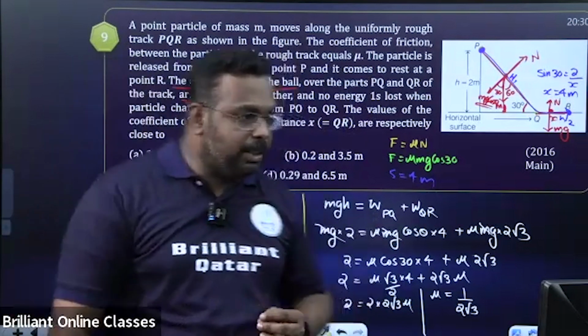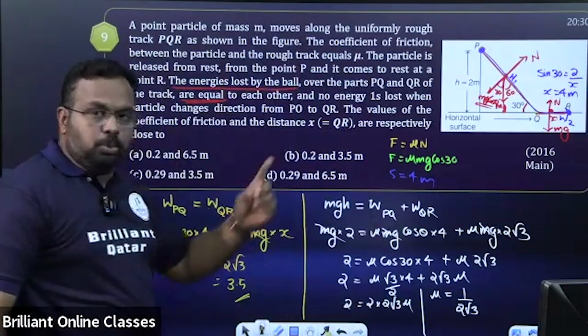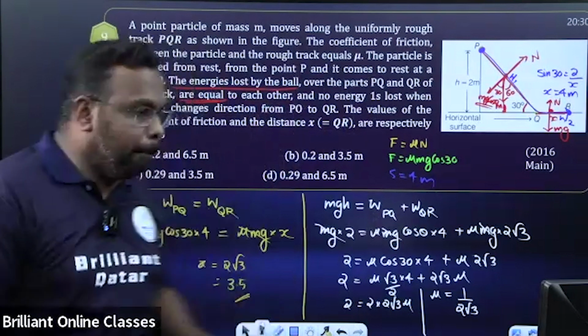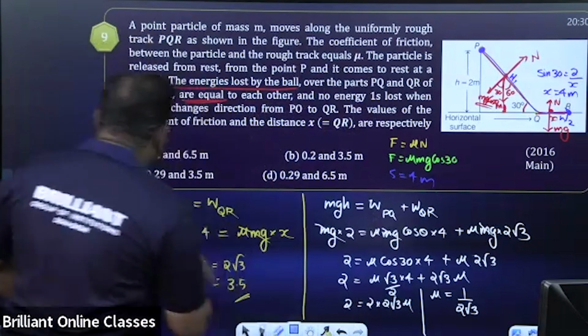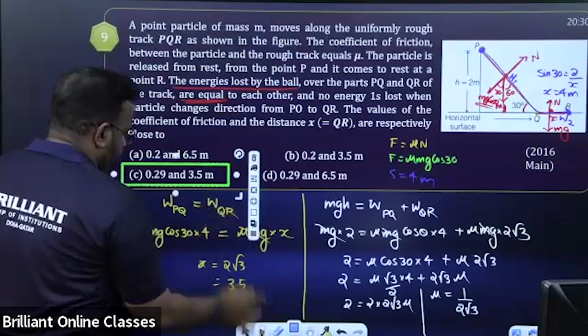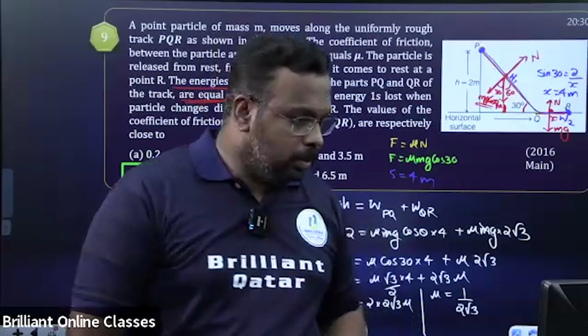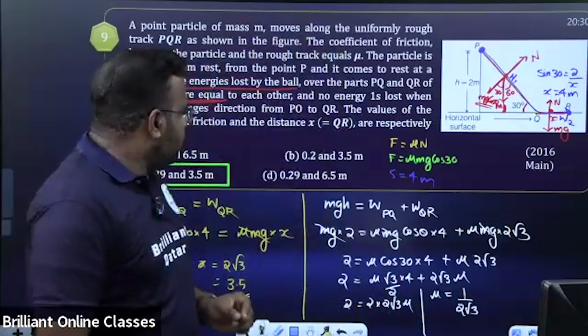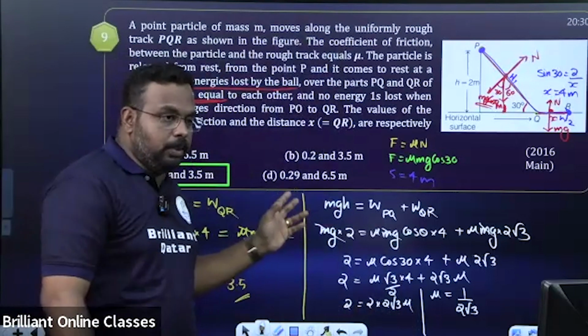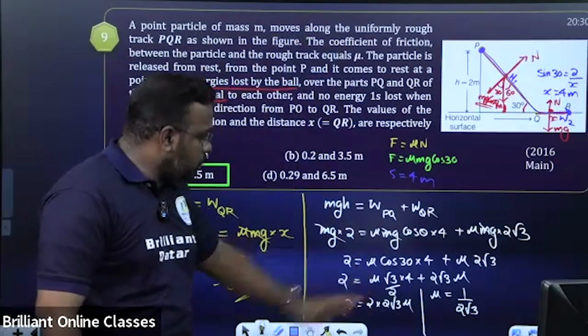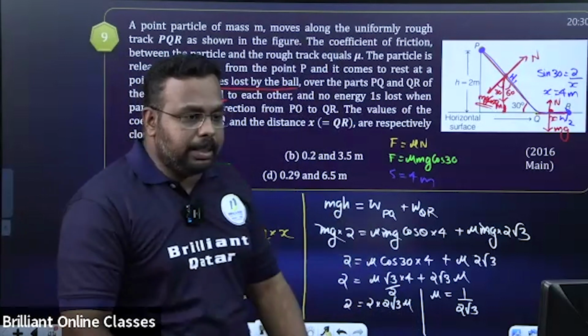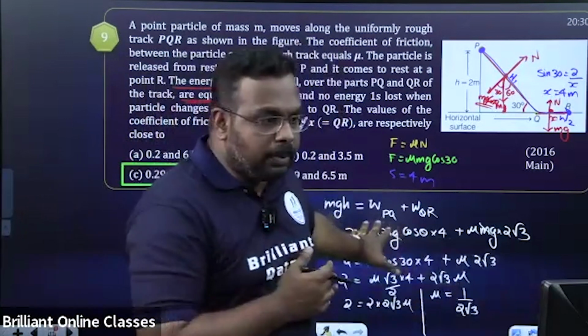Yeah, option C is the right answer. 0.28 something will come, so it is option C. Anyway, if you did not get it, you can try it at home, practice again. Clear or not? Concept is okay or not?